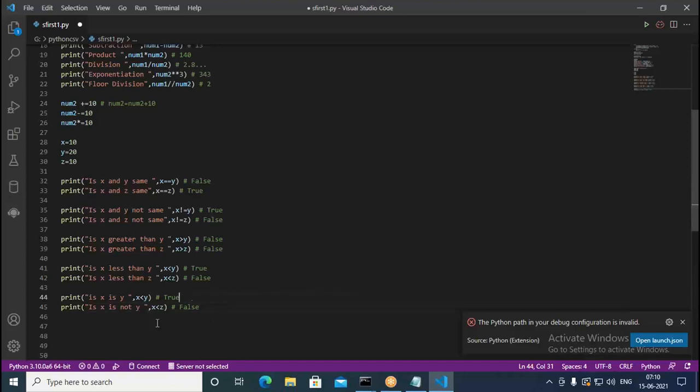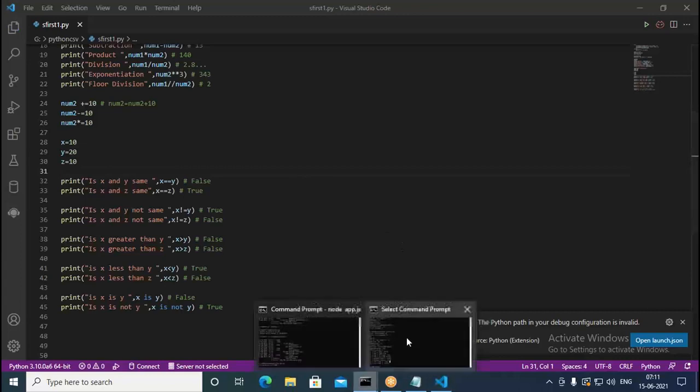So x is y has to return a false value, and this has to give us a true value. Let us run this. Here I have to change the operator: I need to write x is y, and similarly here I should write x is not y, comparing with y. Now let us run this.